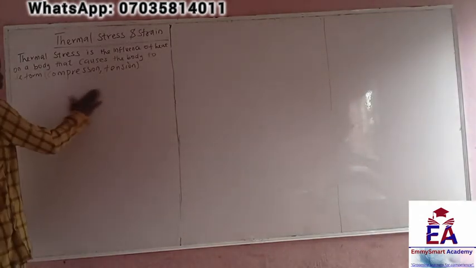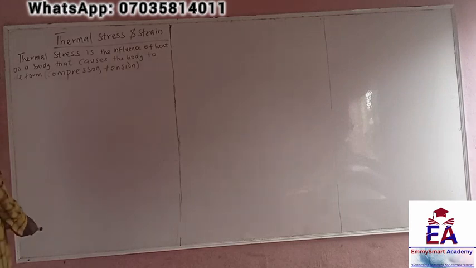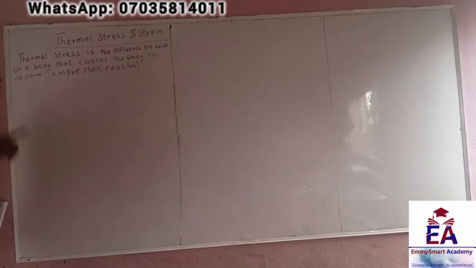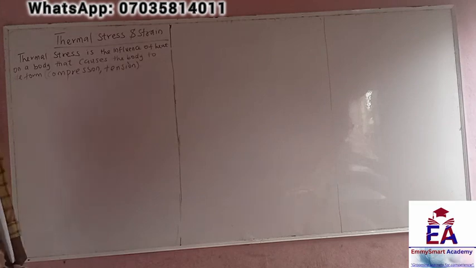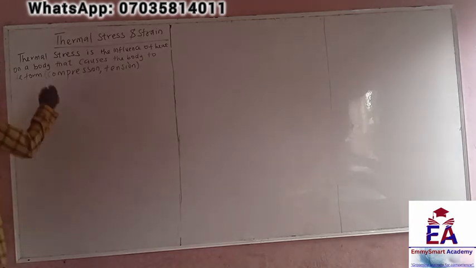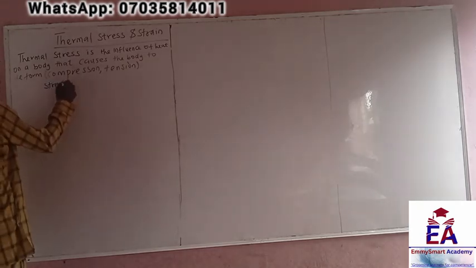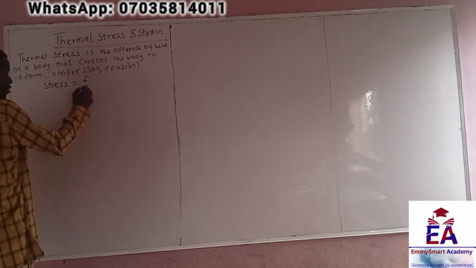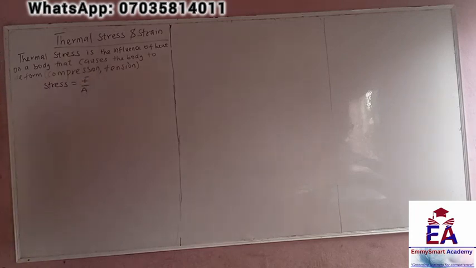Okay. Now look up. So we have thermal stress and thermal strain. Thermal means heat. Influence of heat that causes stress and strain. Stress, basically, we say stress is equal to what? Force over area, so force per unit area.